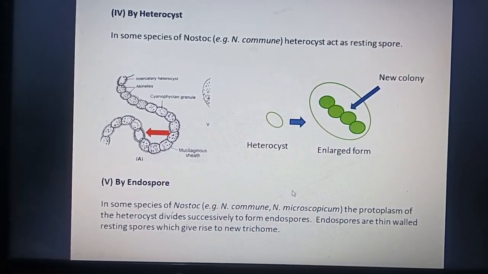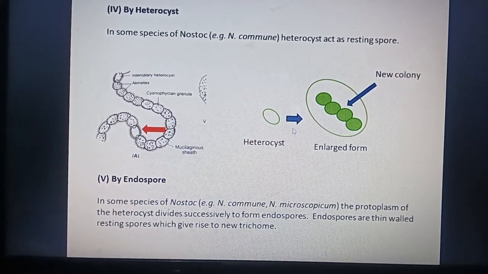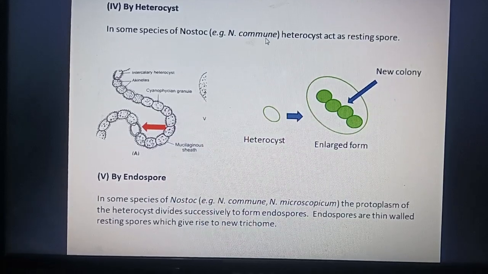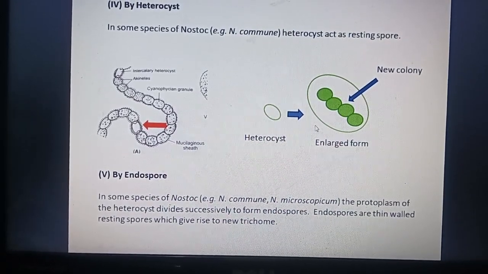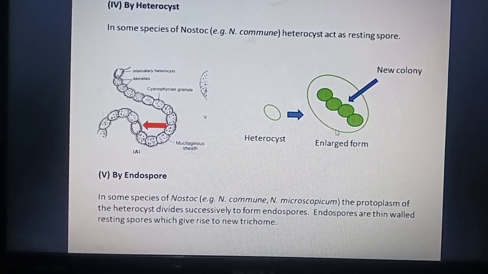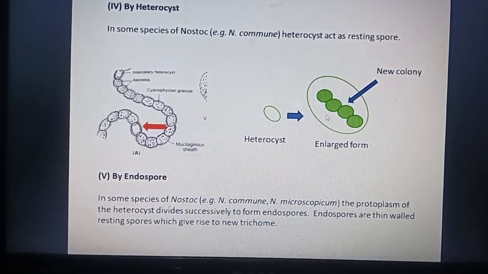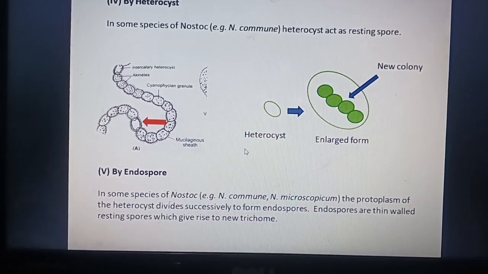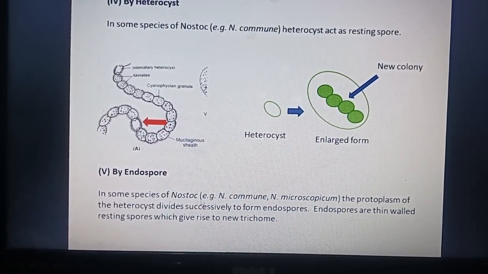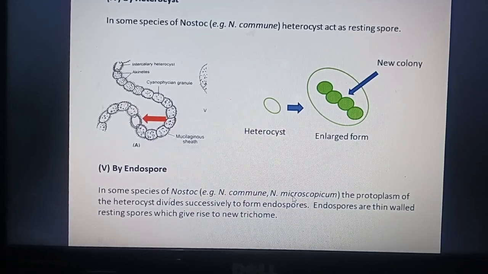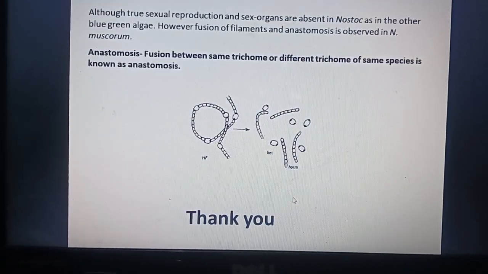Heterocyst. With the help of heterocyst, in some species like Nostoc commune, the heterocyst acts as a resting spore. In favorable conditions, it forms a new colony or new thallus structure, not a new filament structure. Endospores are also found in some species of Nostoc, Nostoc commune and Nostoc microscopicum.